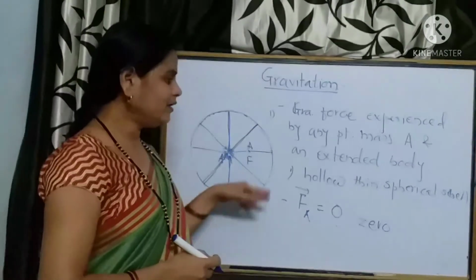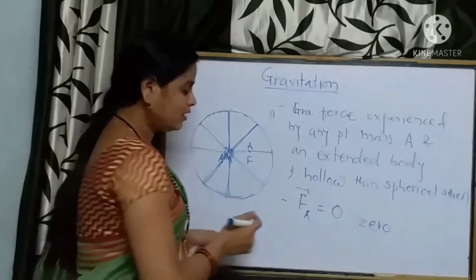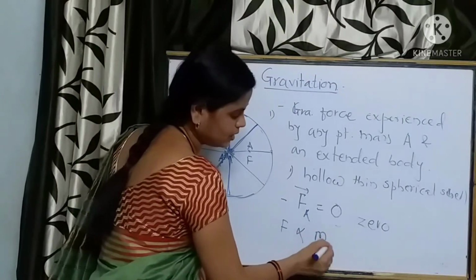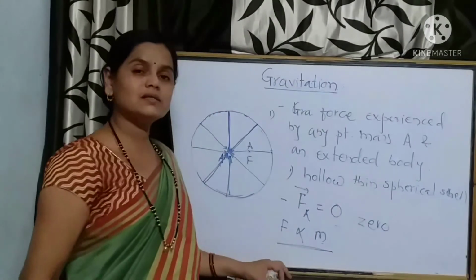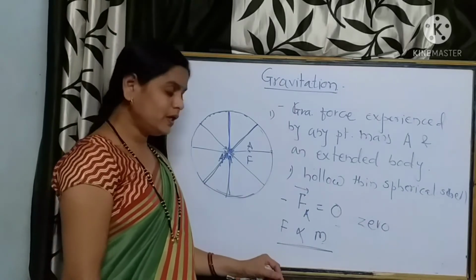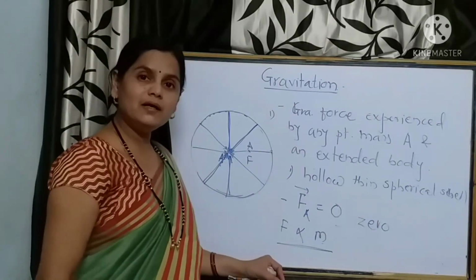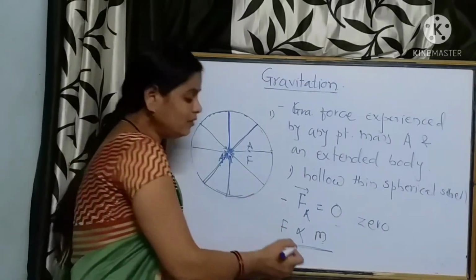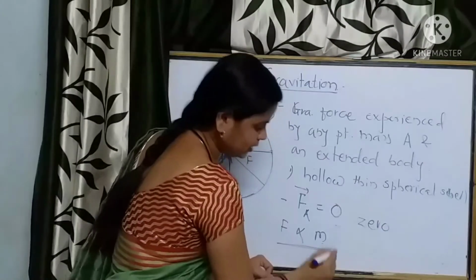Likewise, if we calculate, gravitational force is a force between massive particles, so it is directly proportional to mass and inversely proportional to the square of the distance.